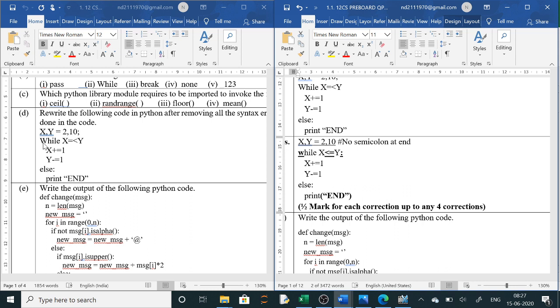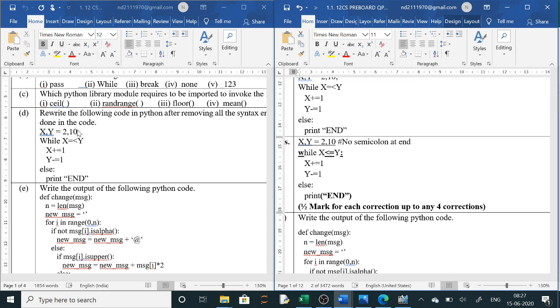In the second one, W will be in small letter and less than equals to. Equals to less than is wrong. Clear? So it will be less than equals to. Then else is correct. In print, bracket will be there. So here bracket is missing. Clear? So how many errors are there?